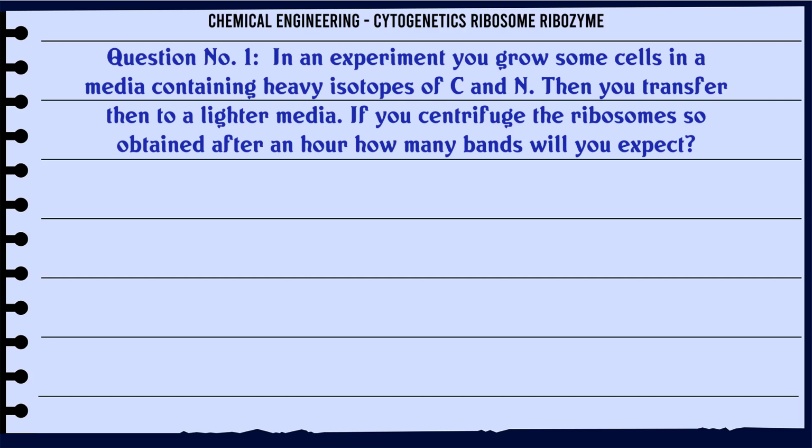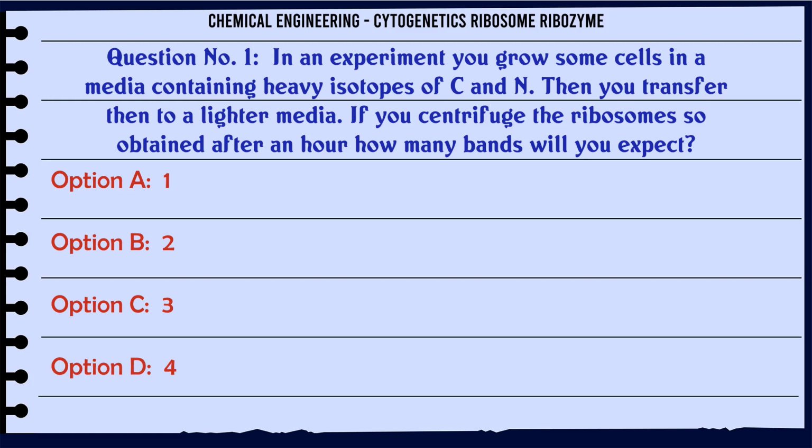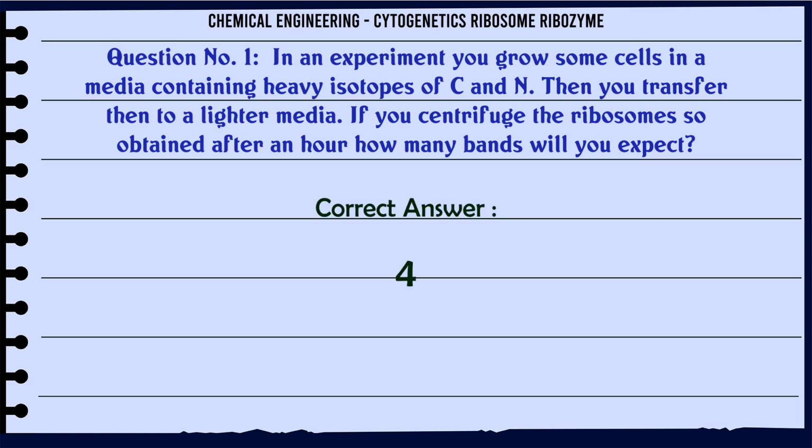In an experiment you grow some cells in a media containing heavy isotopes of C and N. Then you transfer them to a lighter media. If you centrifuge the ribosomes so obtained after an hour, how many bands will you expect? A. 1, B. 2, C. 3, D. 4. The correct answer is 4.